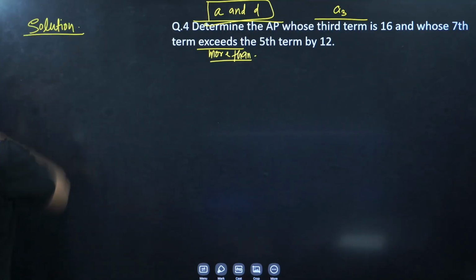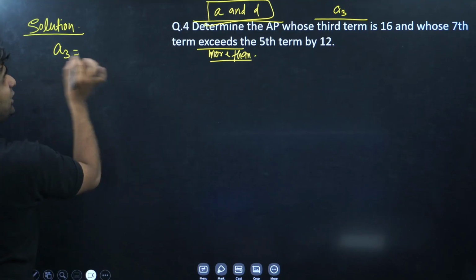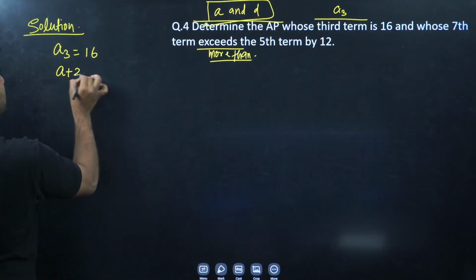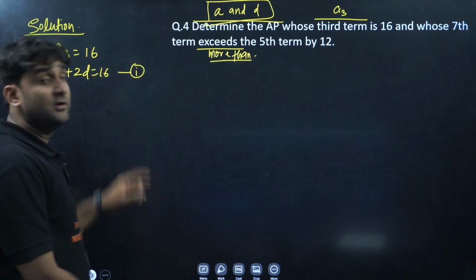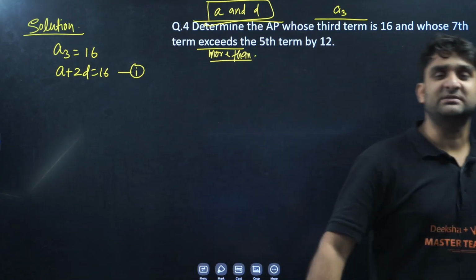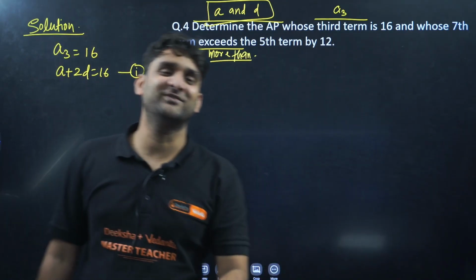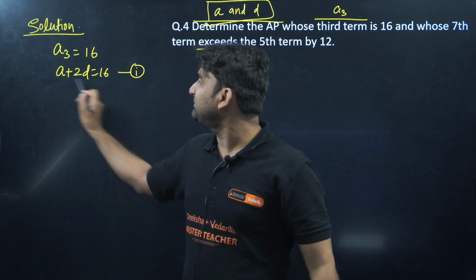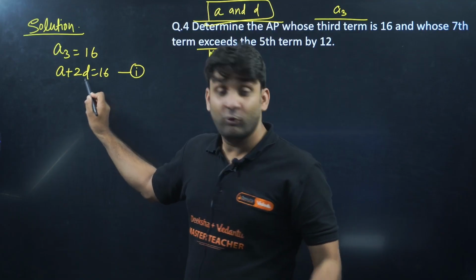Okay, so I'm solving here. Solution: the third term is given, the third term is equal to 16. The third term can be written as a plus 2d. So this is, let's say, equation 1. Clear everyone? Third term we can write a plus 2d, fourth term a plus 3d, 10th term a plus 9d, and the nth term a plus n minus 1 d. Whatever the position of the term, if you want to expand it in the form of a formula, always take one less d.